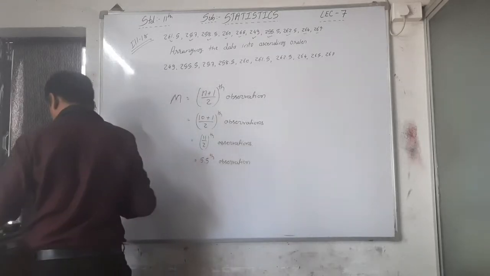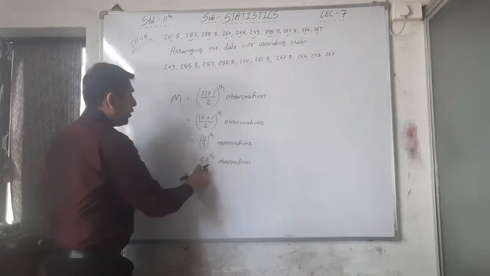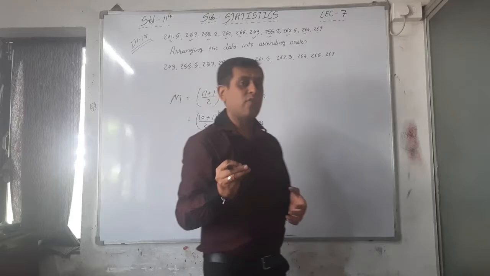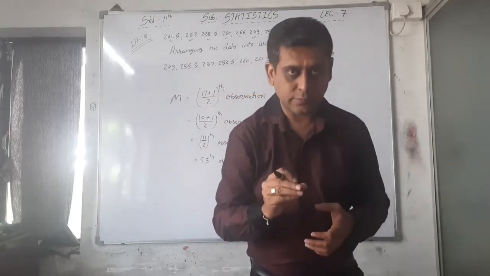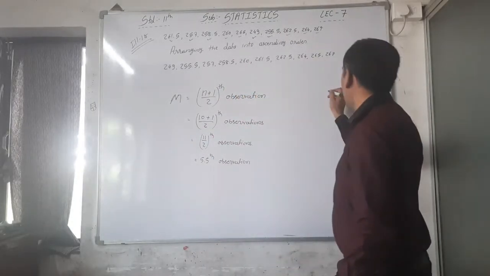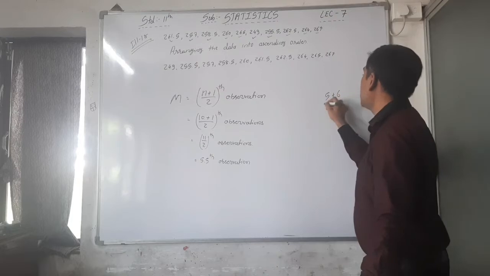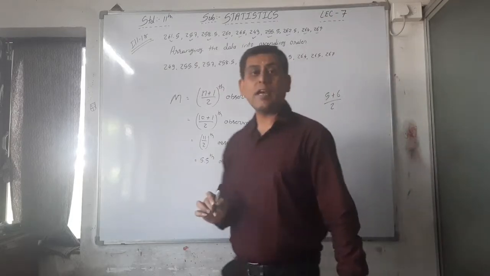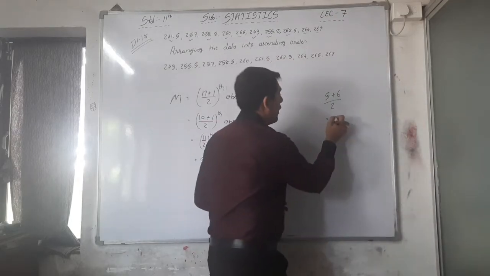Now see, 5.5 means what? Average of 5 and 6. See here, 5 plus 6 divided by 2. What is that? That is 5.5.